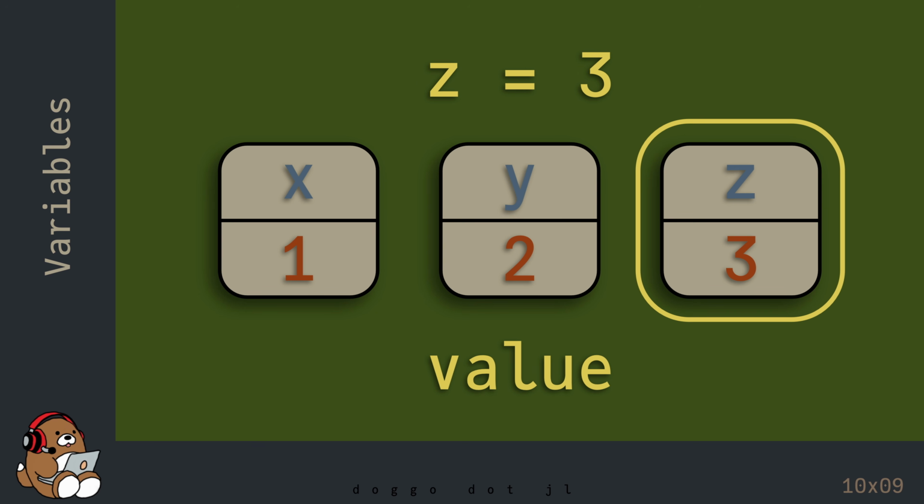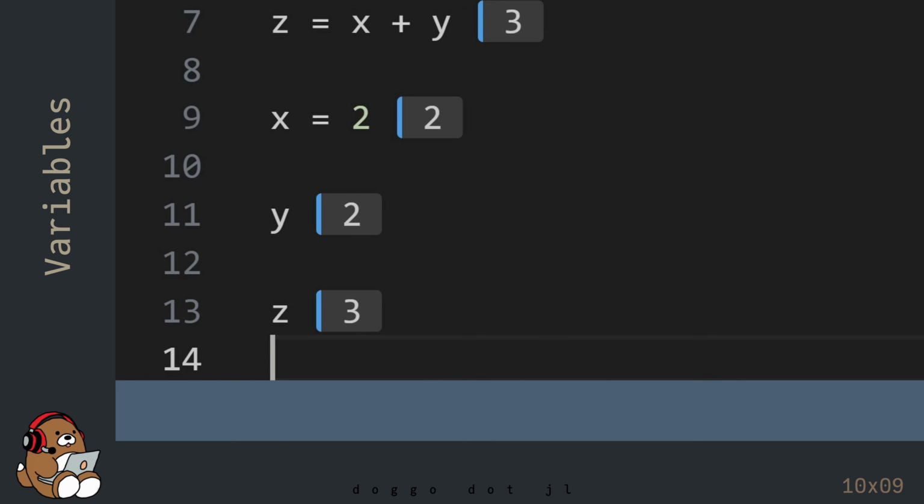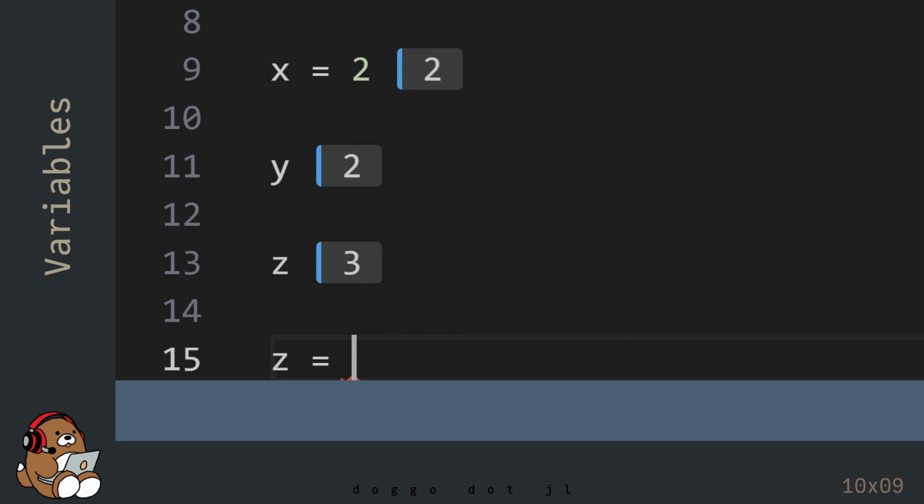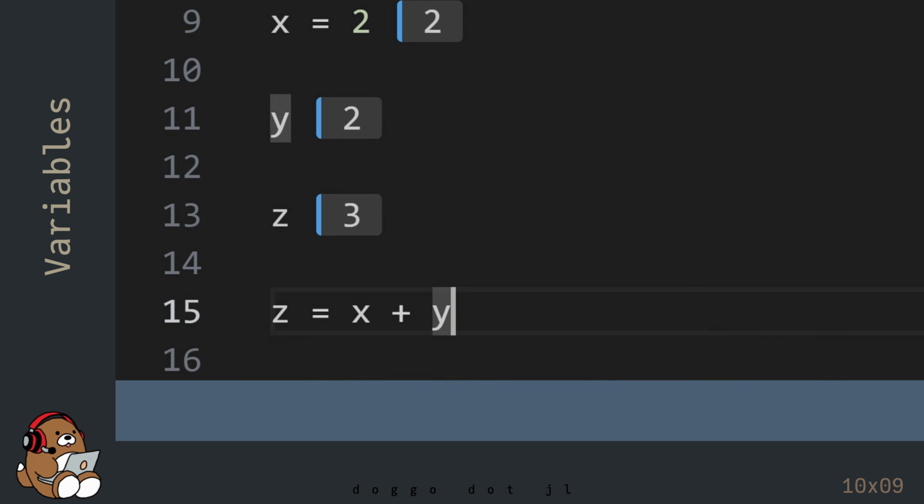So after all of that, what's contained in the variable named z is the value 3, and not the equation x plus y. That's why, when you change the value assigned to the variable x later on, the value contained in z didn't change. If you want to update the value contained in z, then you need to tell Julia to update it. Julia will not update this value for you automatically.